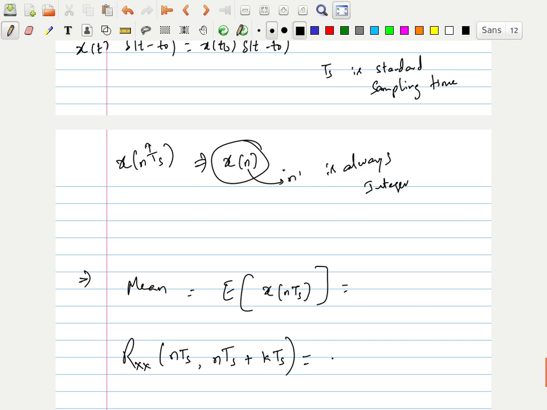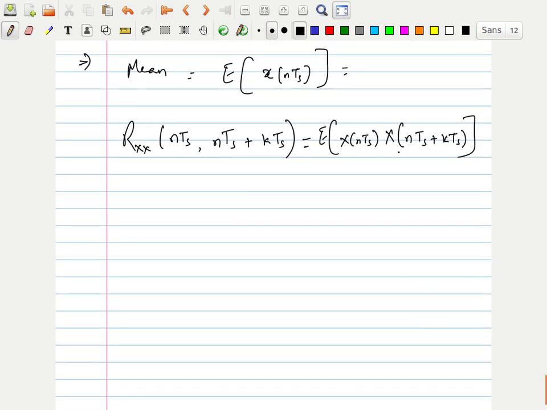Now you can write this as expectation of x of nTs into x of nTs plus kTs. Got the meaning? Why did I write kTs? Because the signal is present only at multiples of Ts, and k is also an integer.